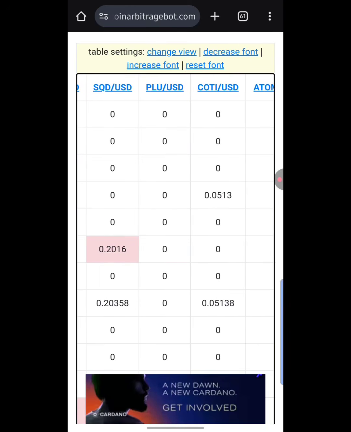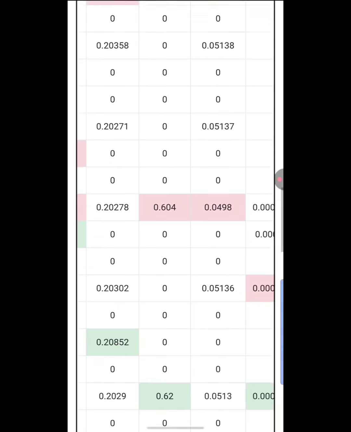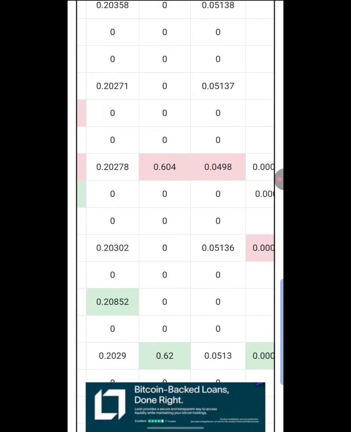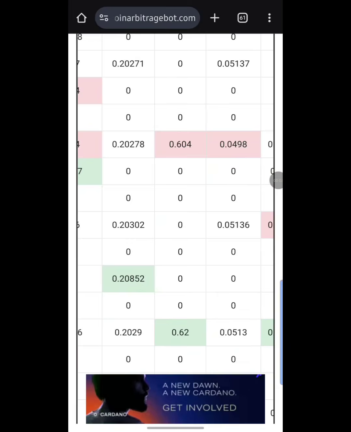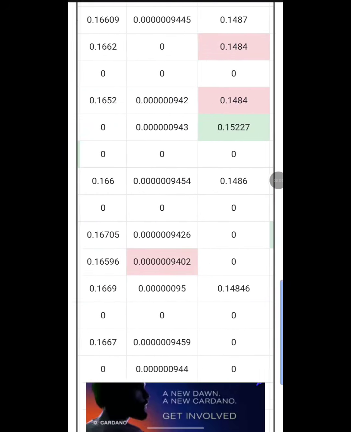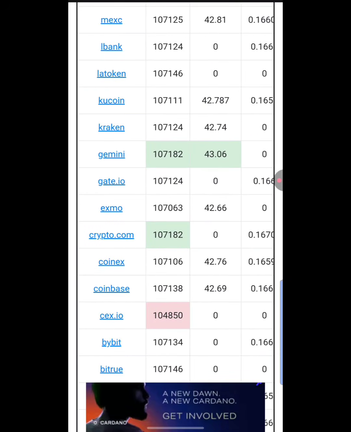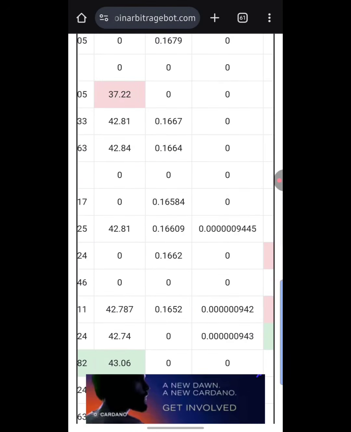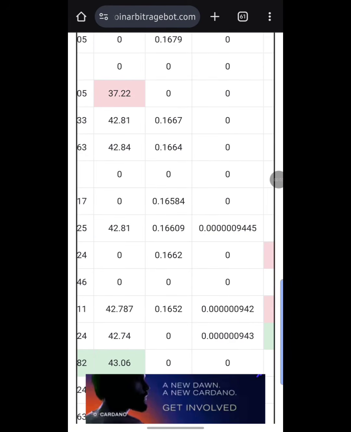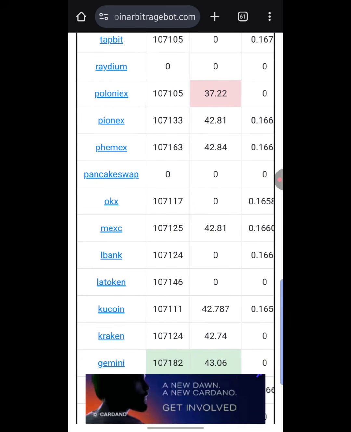Okay, so there are other tokens right here. This one called PLU/USD. You can also scroll down below here. You can buy it low for 0.6 at this crypto exchange called KuCoin, and then you can sell for 0.62 on this exchange called Coinbase. So that is basically how you can make use of this arbitrage bot to make some good amount of money for yourself each and every single day, guys. All you simply need to do is sign up on the various exchanges, do your KYC, and then come over here to the arbitrage board to find opportunities on arbitrage.